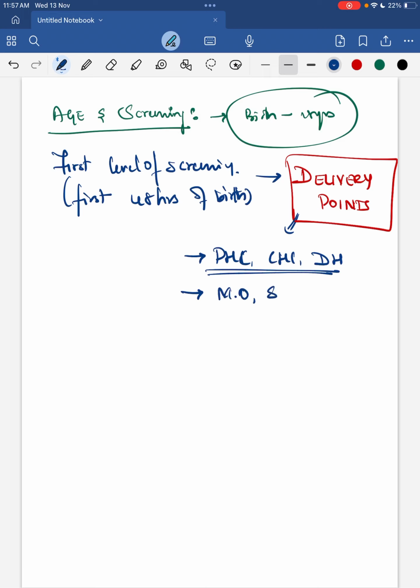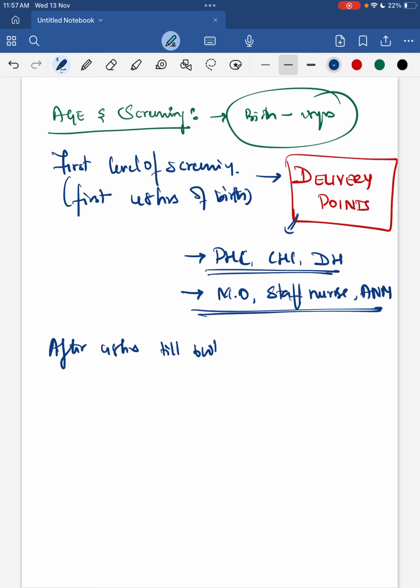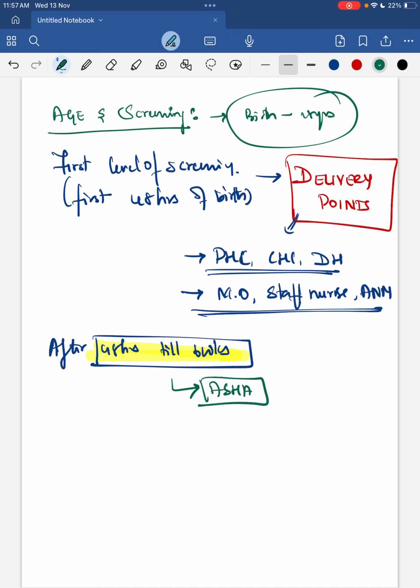After 48 hours till 6 weeks of life, they will be screened by your ASHA as a part of the HBNC, the home-based newborn care program.